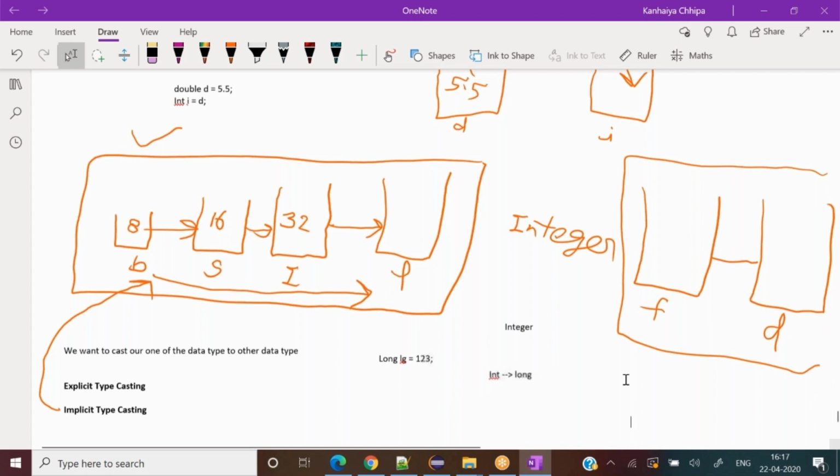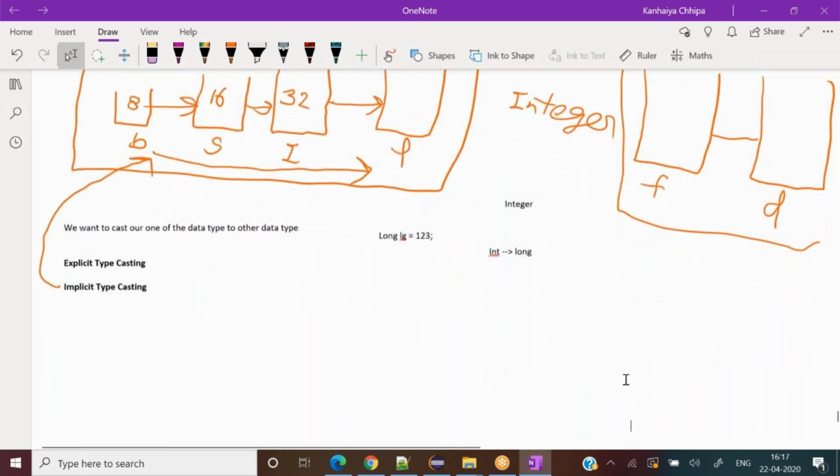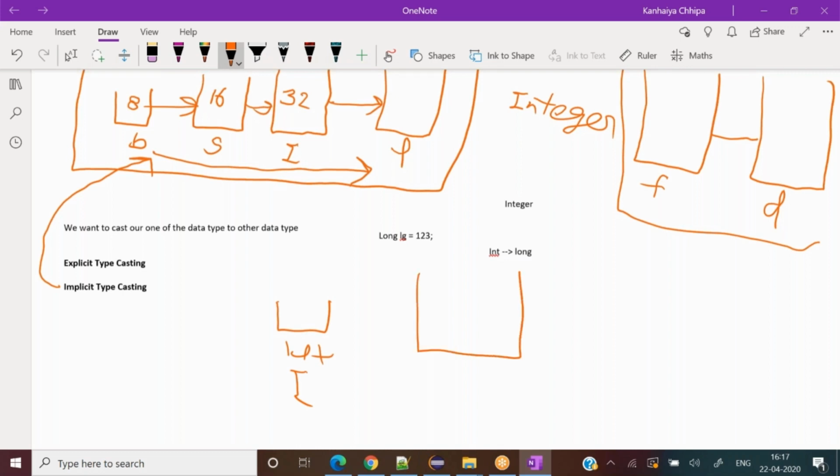Why can it do it internally for me? Just a simple analogy. You have a 1 liter bowl, let's say it's int, and here you have a 5 liter bowl or container, and this is long. There is always the possibility to put all the stuff from the 1 liter bowl into the 5 liter container.